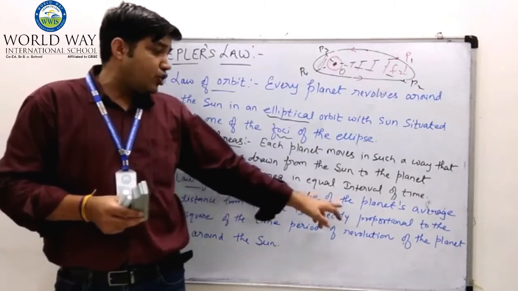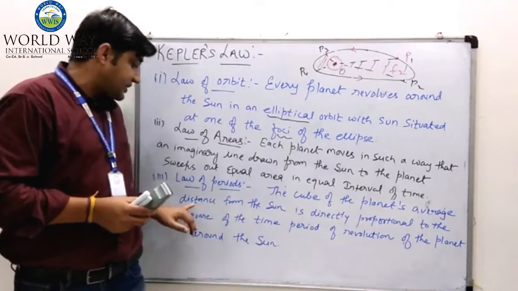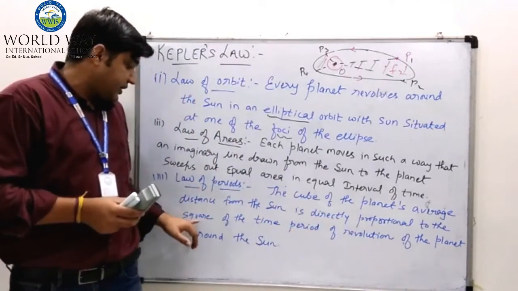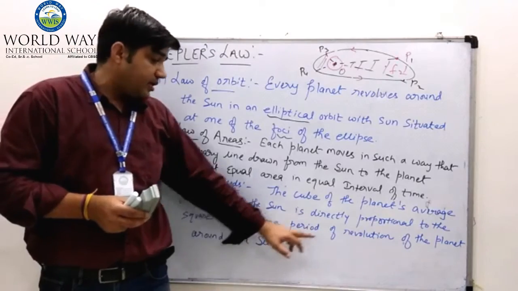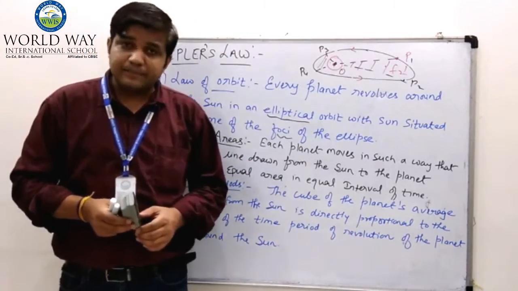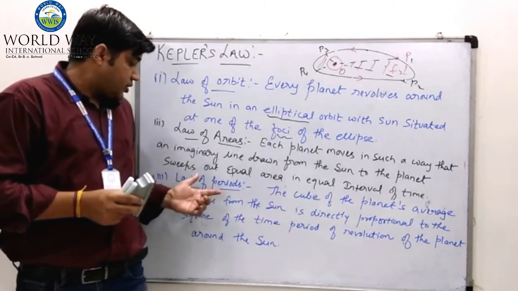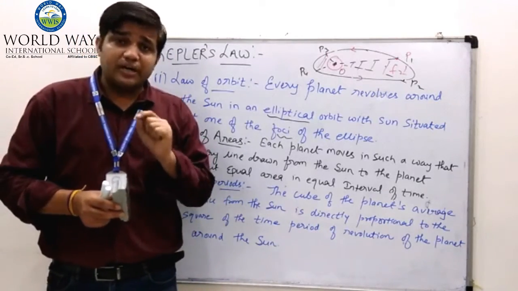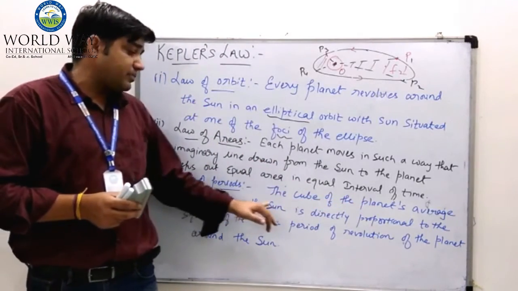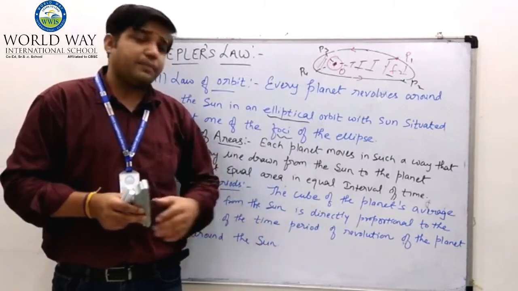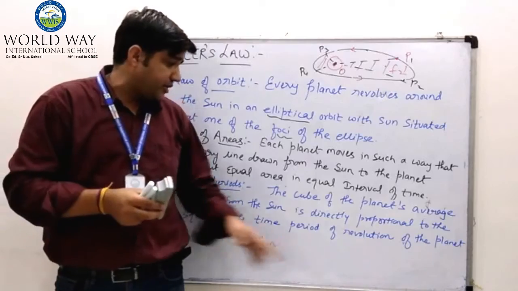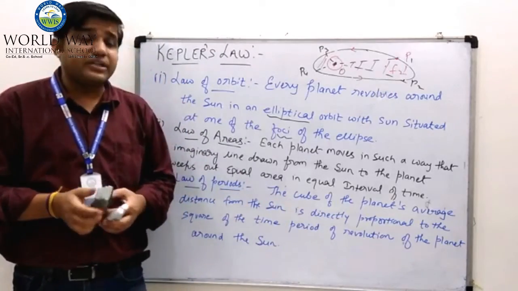Now the third law, law of periods. This means that the cube of the planet's average distance from the sun is directly proportional to the square of the time period of the revolution of the planet around the sun. Again I am repeating the statement. Law of period means Kepler's third law. The cube of the planet's average distance from the sun is directly proportional to the square of the time period of revolution of the planet around the sun.